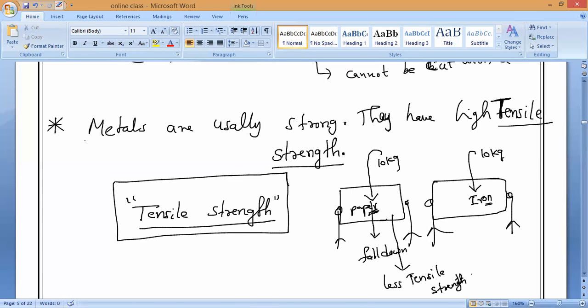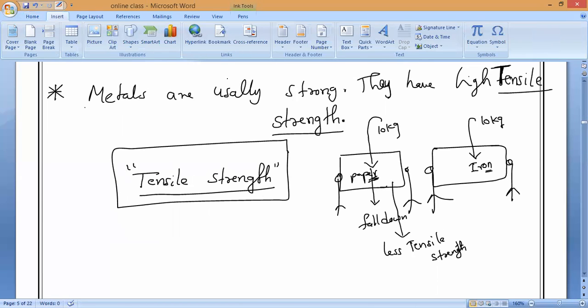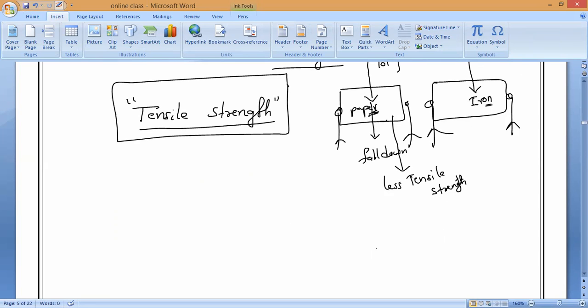For example, Omar can carry 100 kg. If Arun Kailash can carry only 20 kg, then if you put 30 kg on him, he will fall down. But Omar can stand; he can hold even 30, 40, 50 kg. So who has more tensile strength? Omar. In the same way, metals can hold more weight, so they have very, very high tensile strength. Have you understood, everybody? Yes, sir.